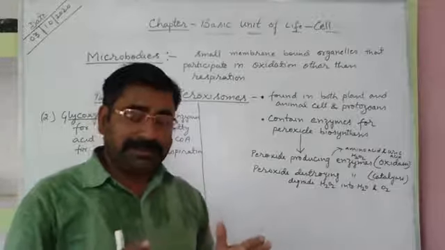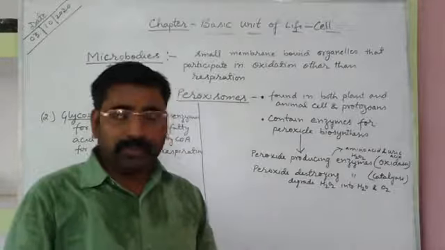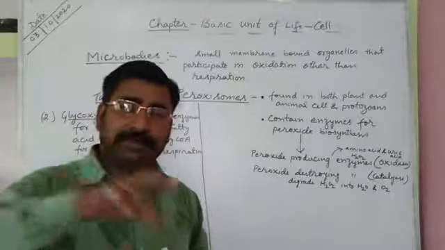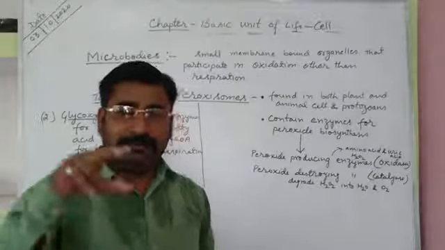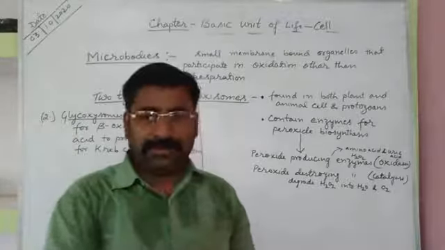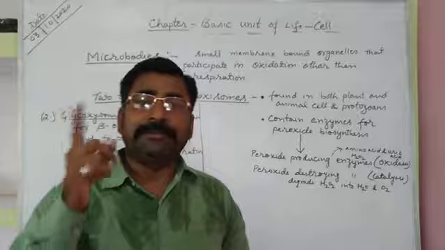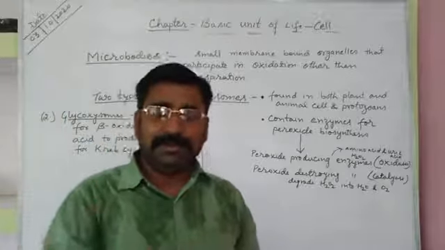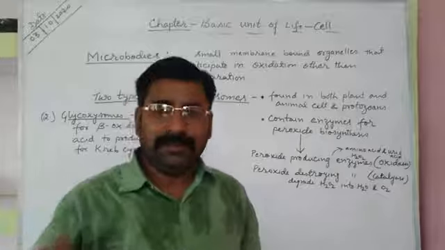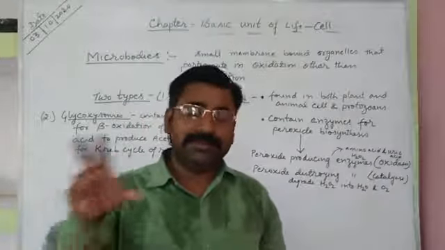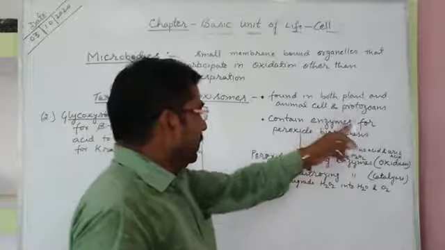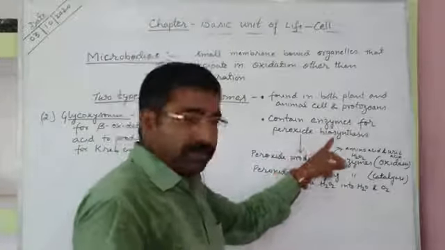Peroxides are produced during biochemical reactions inside the cell, and peroxide is toxic, meaning poisonous or harmful for a living cell, whether of plant, animal, or any other microbe like protozoans.